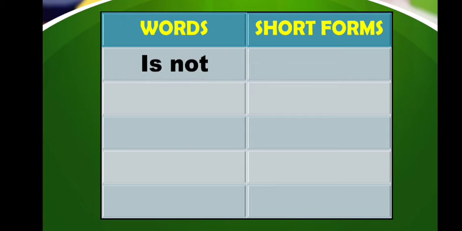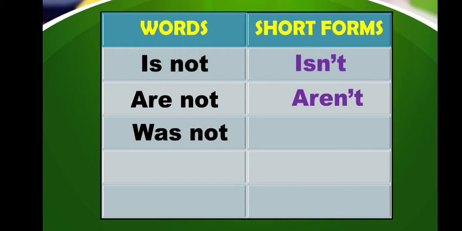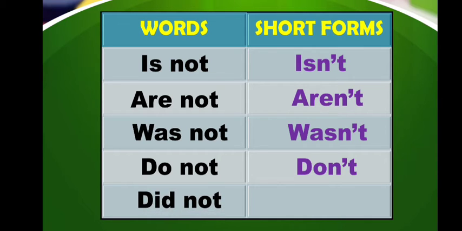Some examples are is not, isn't, I-S-N apostrophe then T. Next is are not, aren't, A-R-E-N apostrophe T. Next is was not, wasn't, W-A-S-N apostrophe T. Next is do not, and the short form of do not is don't, D-O-N apostrophe T. The next is did not, and the short form of did not is didn't, D-I-D-N apostrophe T.